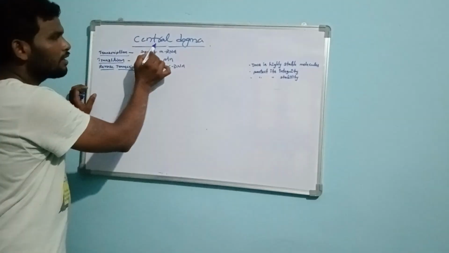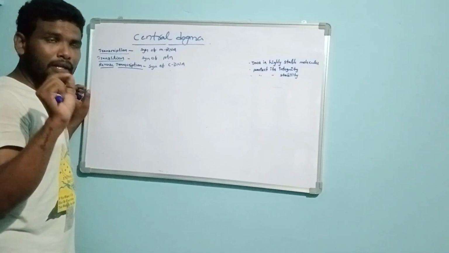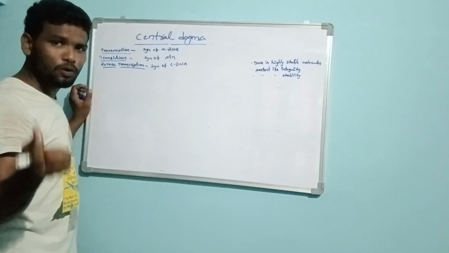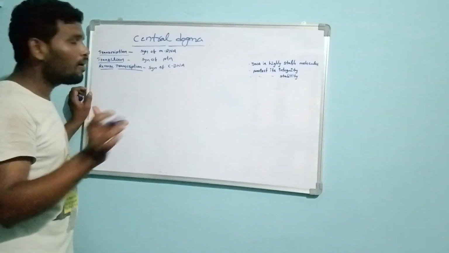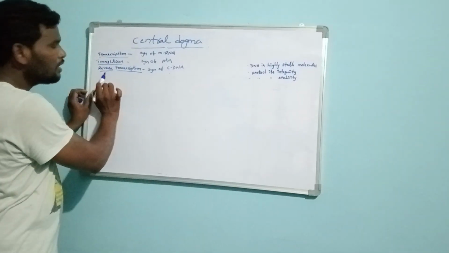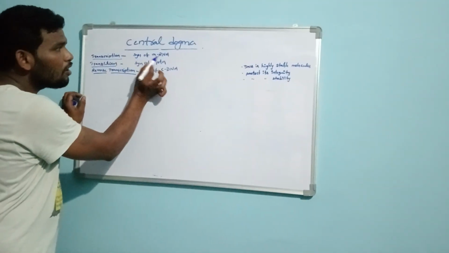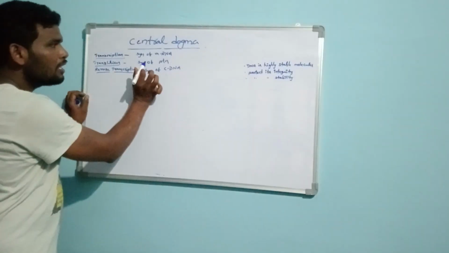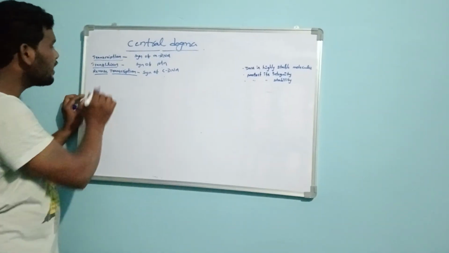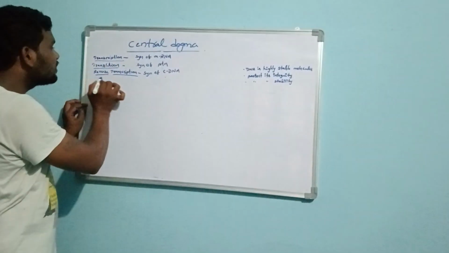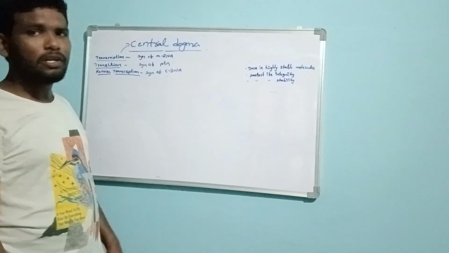So what is the central dogma of molecular biology? The passage of information from DNA to mRNA, and mRNA to protein, by the processes called transcription, translation, and reverse transcription. Transcription is synthesis of mRNA, translation is synthesis of protein, and reverse transcription is synthesis of cDNA. This whole process is called the central dogma of molecular biology.